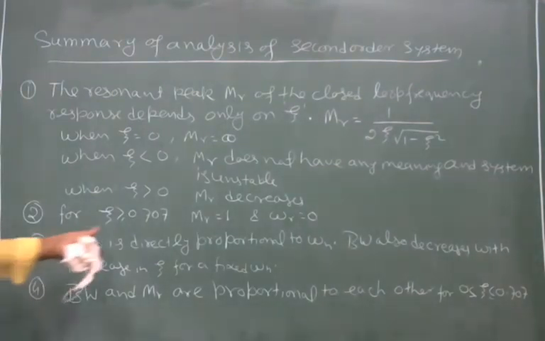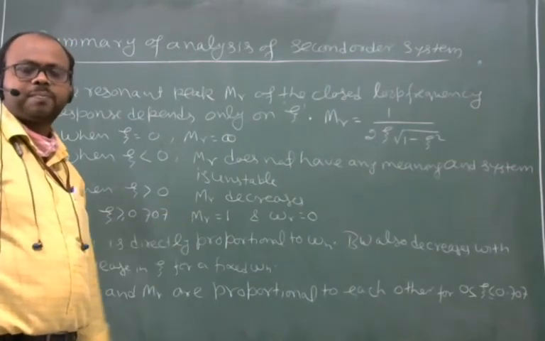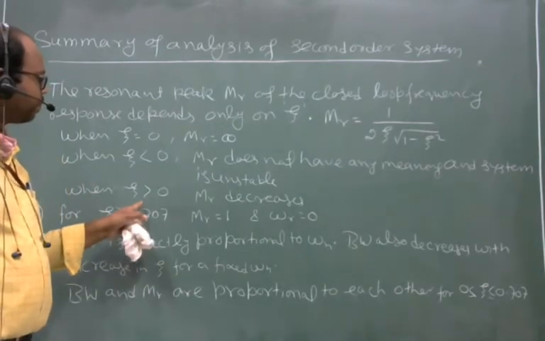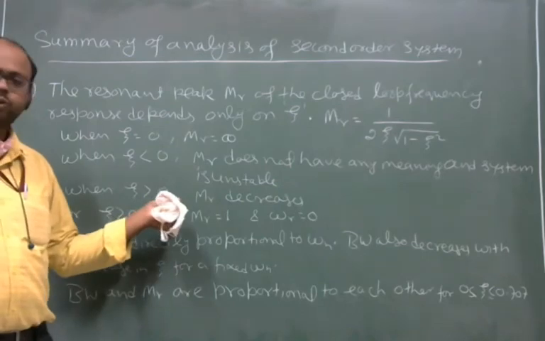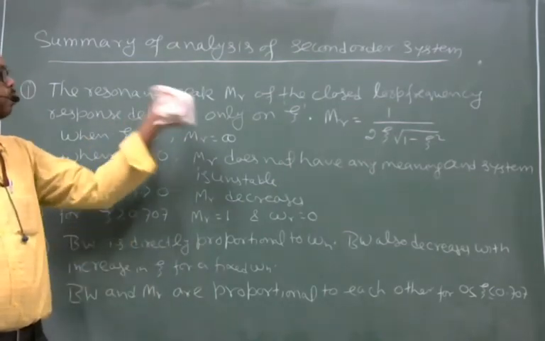Look at this point. From here, as zeta becomes more than 0, MR decreases from infinity.